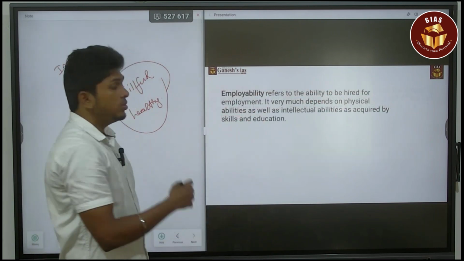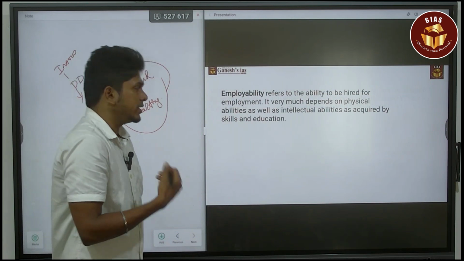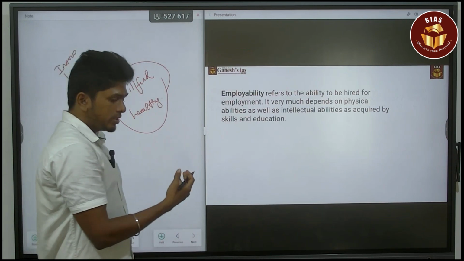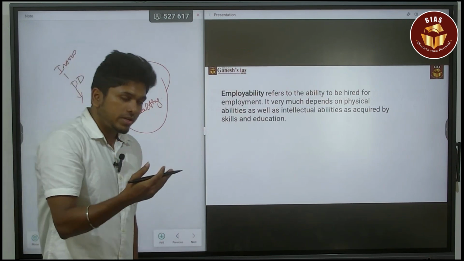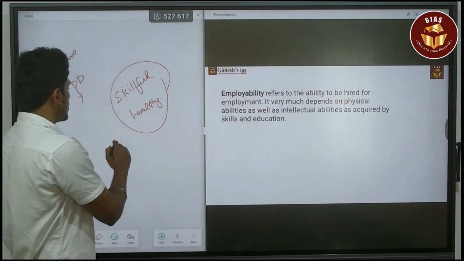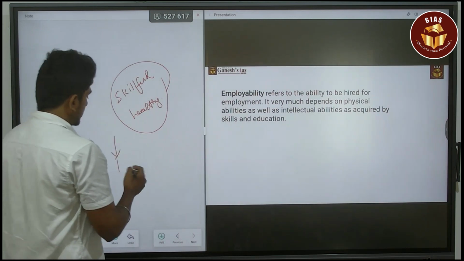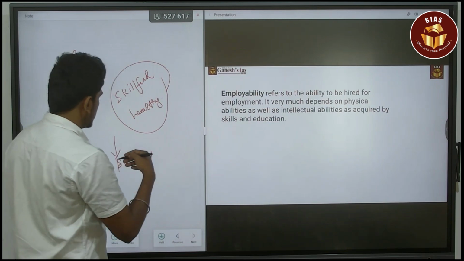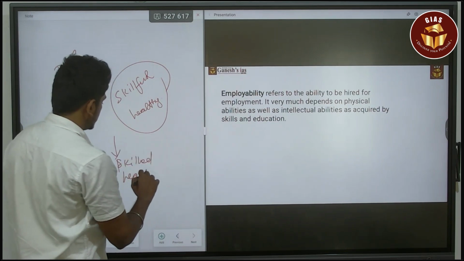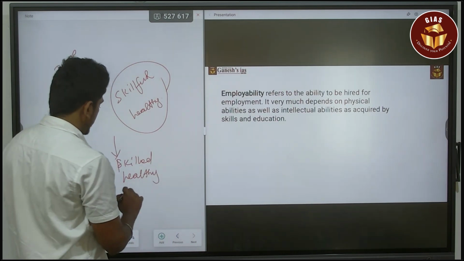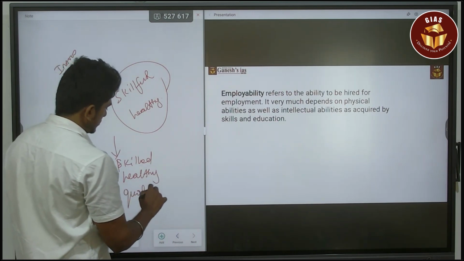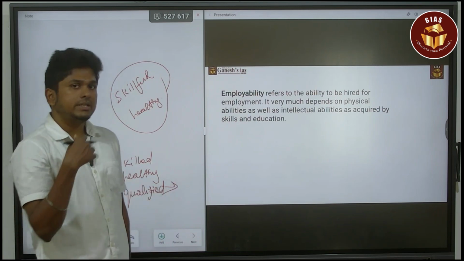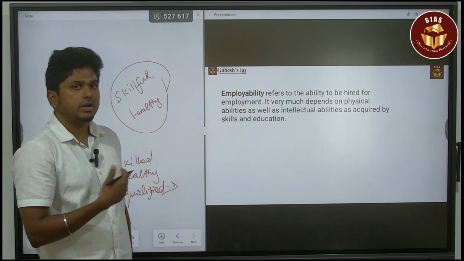Next, you have to say what employability is. Employability refers to the ability to be hired for employment. So, ability for work, or ability to be hired. Which means, for example, you have to be skilled, you have to be healthy, you have to be qualified. For example, if it is an IT job, you have to have done the degree related to the IT sector.